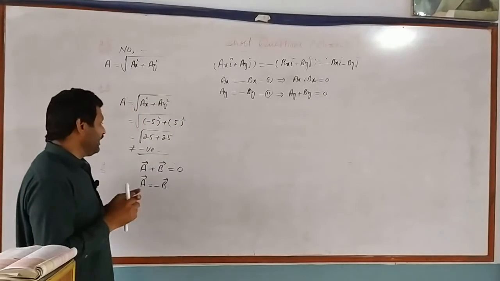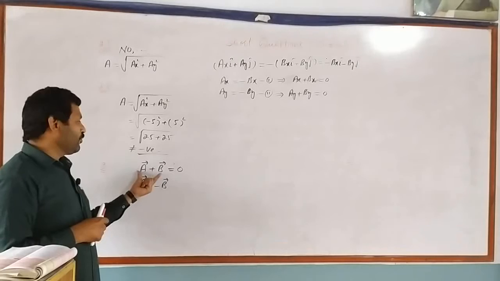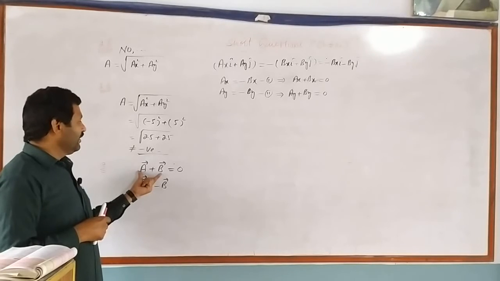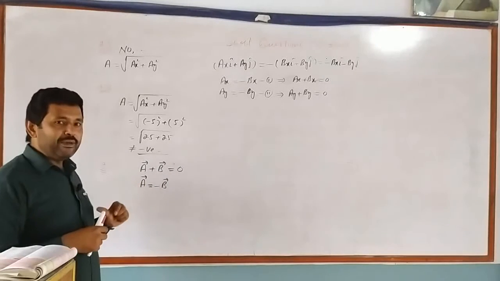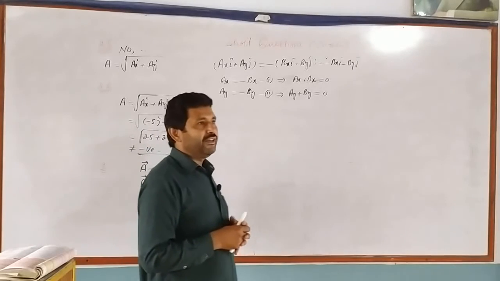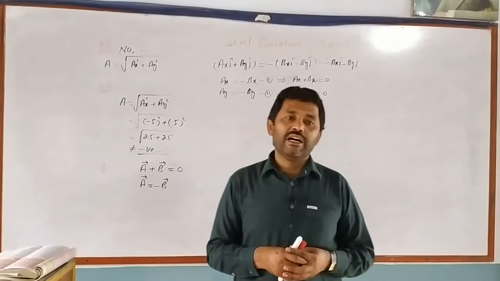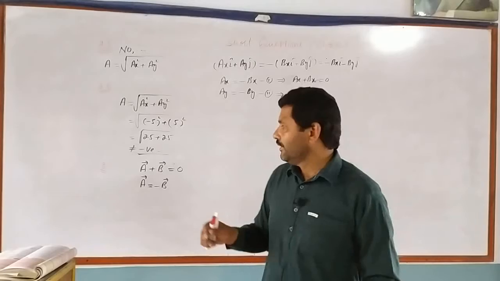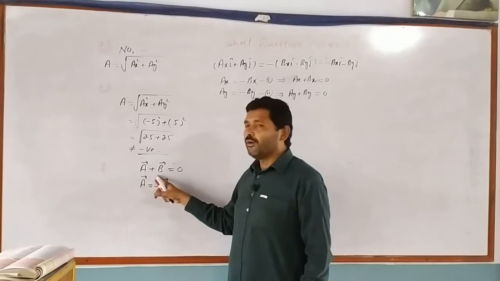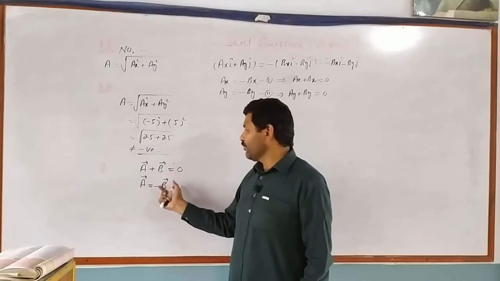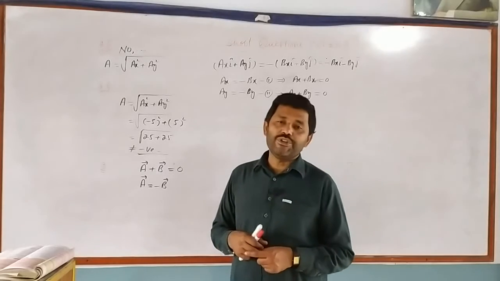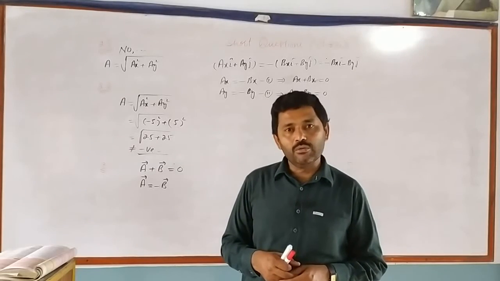Hence, when two vectors A and B have components equal in magnitude but opposite in direction, their resultant will be equal to 0.